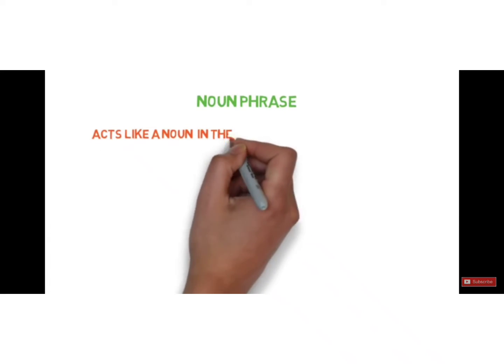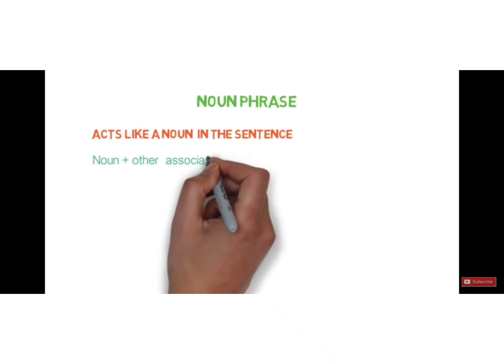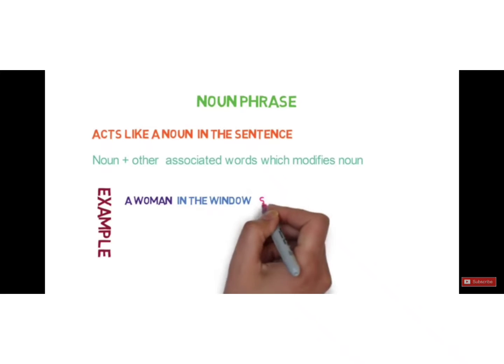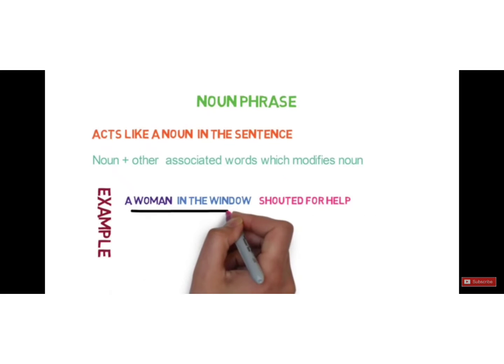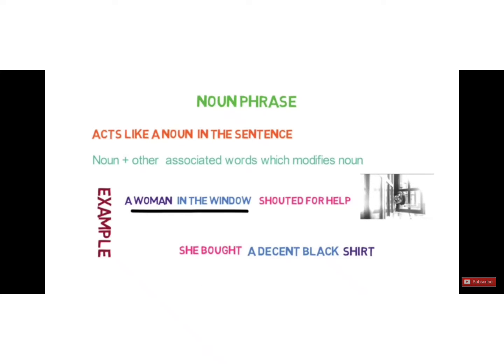Noun phrase. A noun phrase acts like a noun in the sentence. It contains a noun and other associated words which modify the noun. For example, a woman in the window shouted for help. Here, a woman in the window is a noun phrase, as a woman is a noun and in the window is just describing the noun. She bought a decent shirt. Here, a decent shirt is a noun phrase, as it describes a shirt, which is a noun.